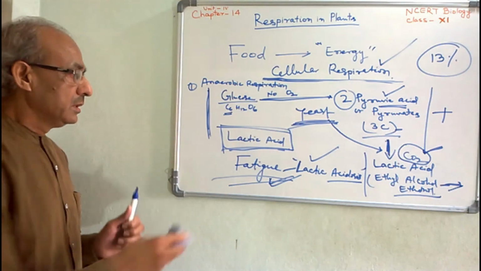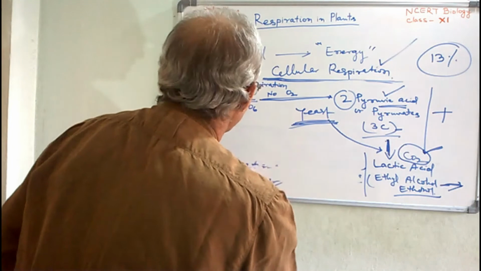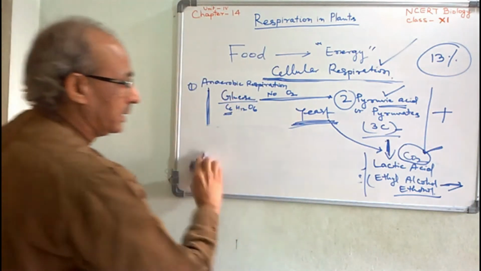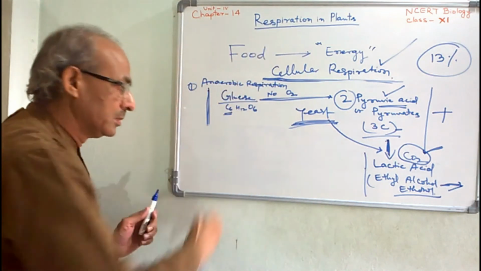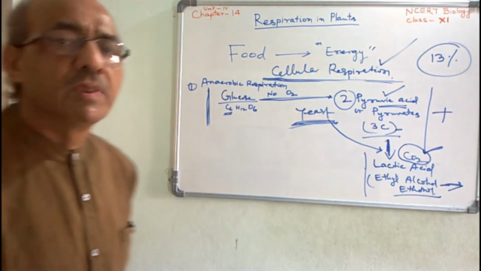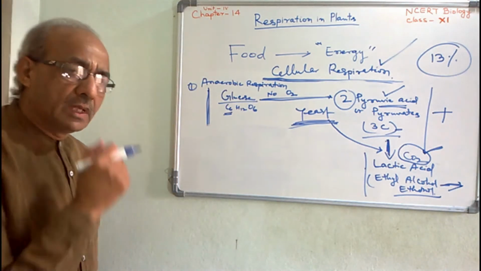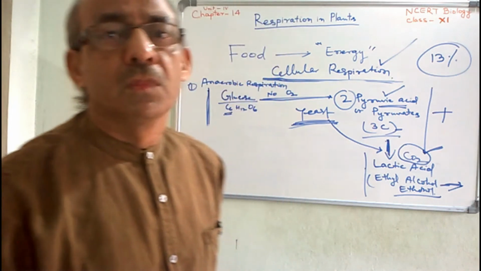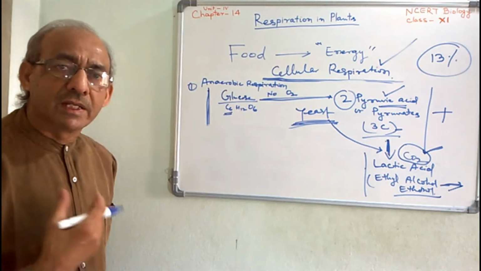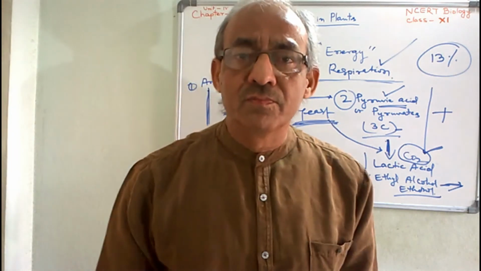Now we discussed all these things in various organisms, but this part exclusively pertains to the plant. Now what about the plant? Whether the plants are eating just like animals or microbes?